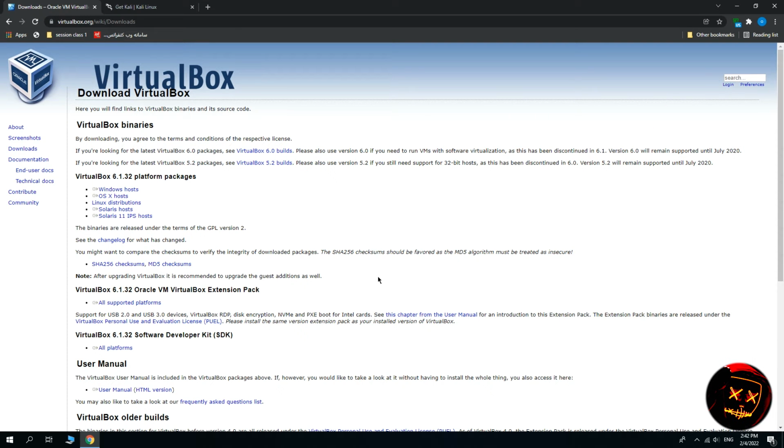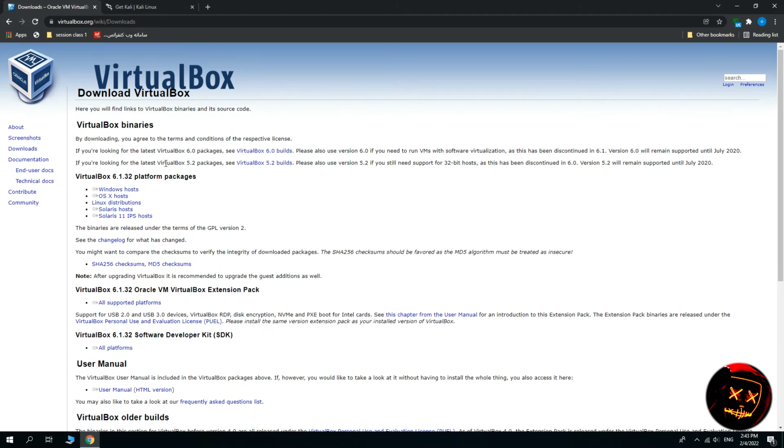First, we need to download VirtualBox. I put a link in the description. You can download and come to this page. You must download VirtualBox for your operating system. In this video, I am using Windows, so I must download the Windows version.